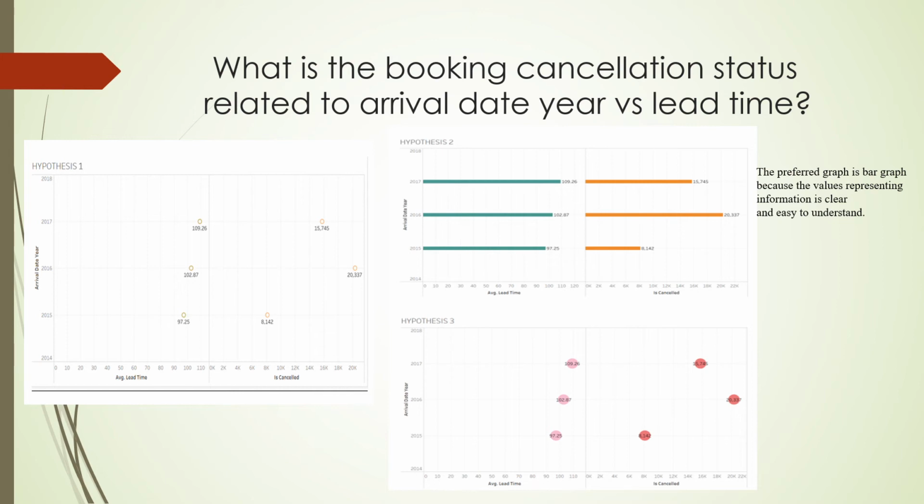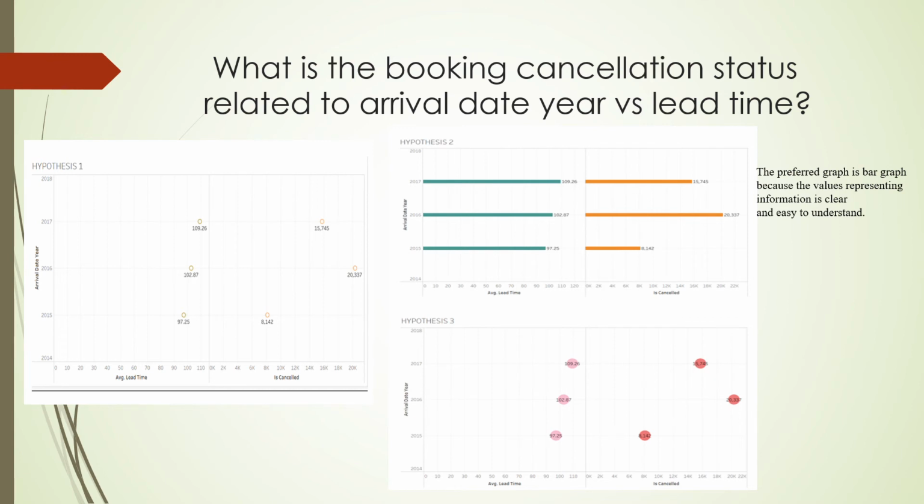The lowest cancellation rate was in the year 2015, representing 8,142, when the average lead time was 93.25 days.